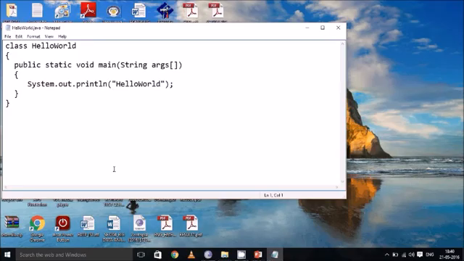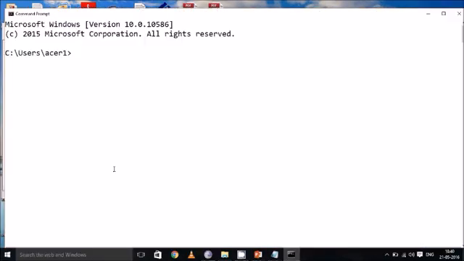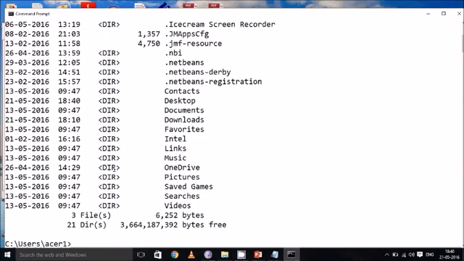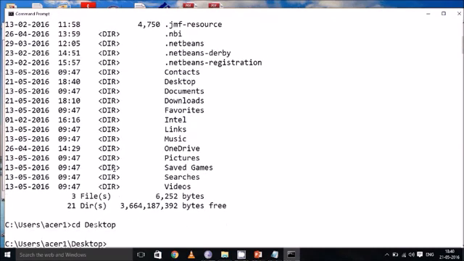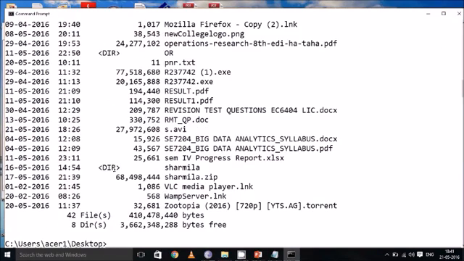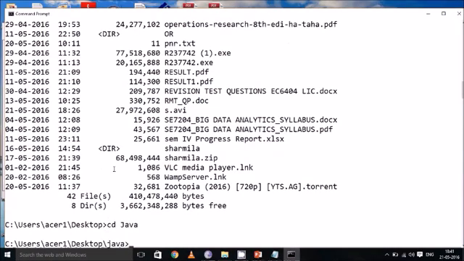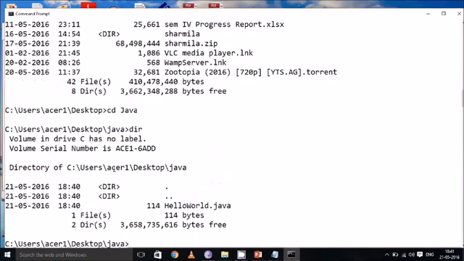To run this application, we have to go to the command prompt. In the command prompt, I'm going to go to the desktop with cd desktop. Then on the desktop, I'm going to see the folder called Java. Inside that Java folder, we have already created a file called HelloWorld.java. Now we have to compile this Java file. For compiling, the command is javac space filename.java.